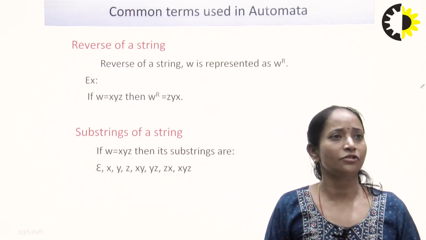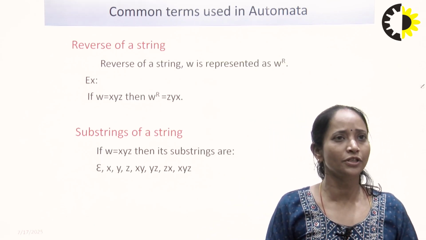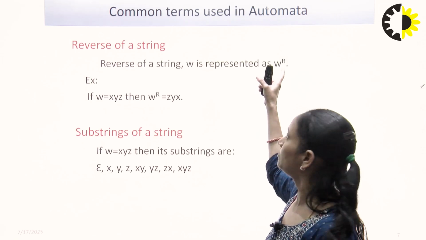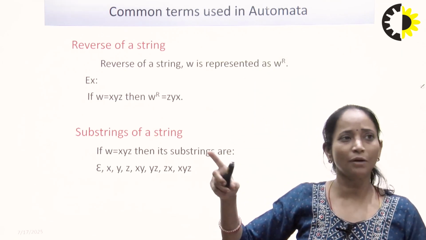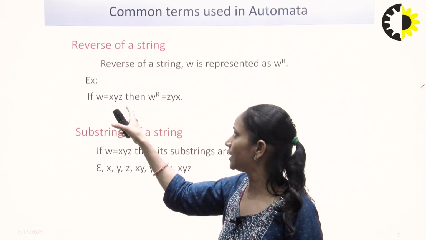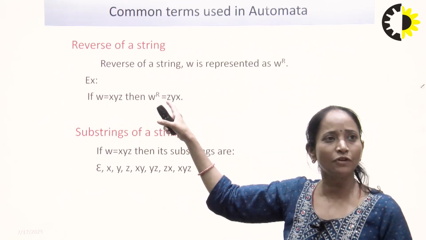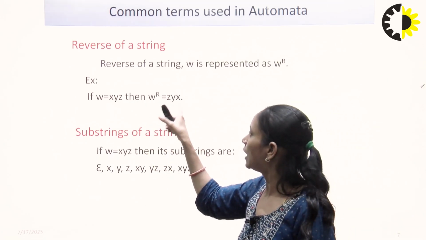Next, reverse of the string. The reverse of the string W is represented by W to the power of R. Here W power of R means reverse of W. If W is equal to XYZ, then W to the power of R, meaning reverse of W, is ZYX.